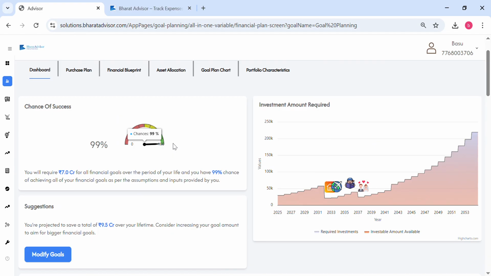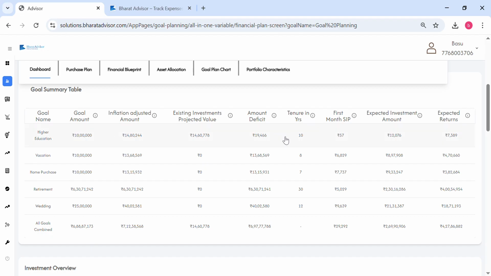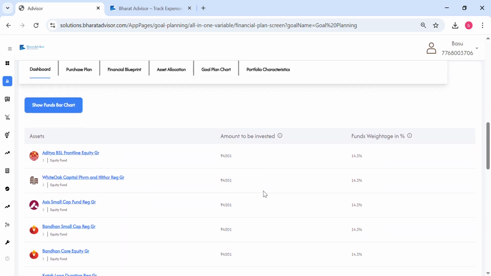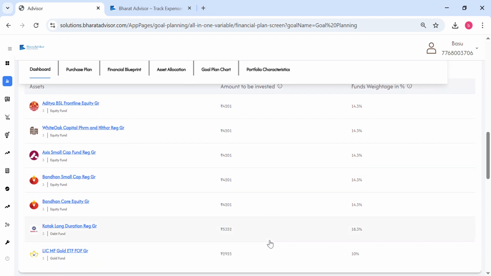We do multiple scenario analysis, and on that basis we come up with this number. There are also simulations we run, so it's a very advanced way of doing it. Then you can also look into a goal summary table. There is also an investment overview. We also recommend these funds and how much to invest in which fund. But at the same time, if you want to add your own portfolio, there is an option where you can also add your portfolios, right?